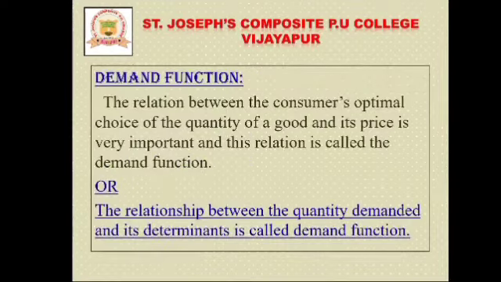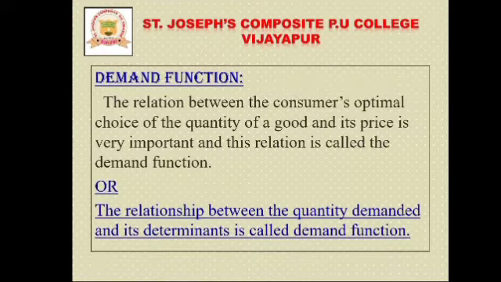Now we'll move on to the demand function. Then what is the demand function? The demand function shows the relationship between the quantity demanded and its determinants. As you know, the determinants of demand are the price of the good, price of other goods, income of the consumer, and taste and preferences of the consumer, right?